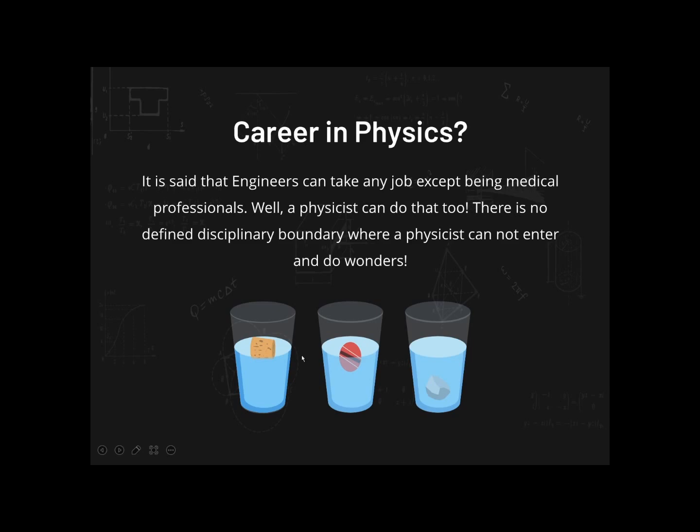Even though I've dealt with several types of engineering in my professional career as well as in teaching. But in terms of physicist, well, even physicists can do that. So you need to understand, even medical science is very adaptive for a physicist. There is no disciplinary boundary for physicists. They can enter any field and they can do wonders, whether it's calculation based, whether it's medical based, whether it's space exploration, drilling, oil rigging. You name the industry and you will find a physicist at the back.